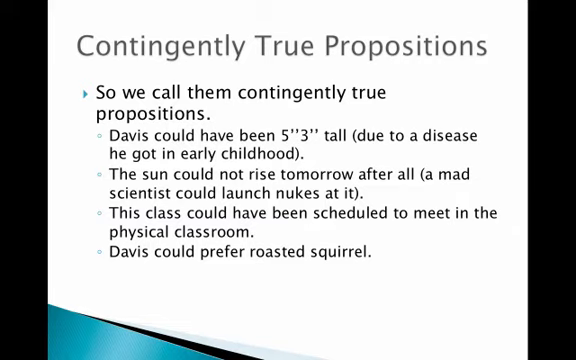For example, Davis could have been 5 feet 3 inches tall. I could have perhaps had a disease in early childhood that limited my growth. The sun could not rise tomorrow after all. We could nuke it and somehow prevent there from being a sun at all. This class could have been scheduled to meet in the classroom this semester. I could prefer roasted squirrel. That's why we say they're contingently true. Basically, it means that they're true, but it's possible that they're false.